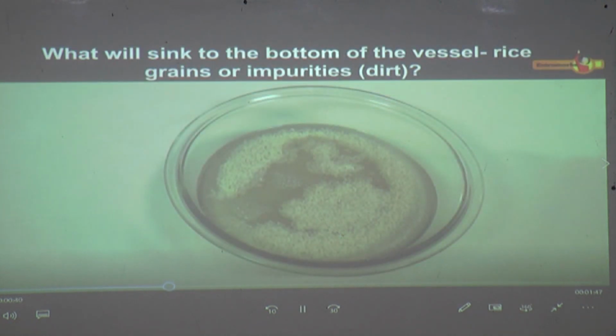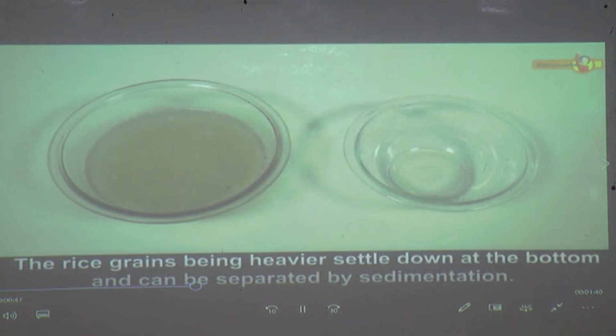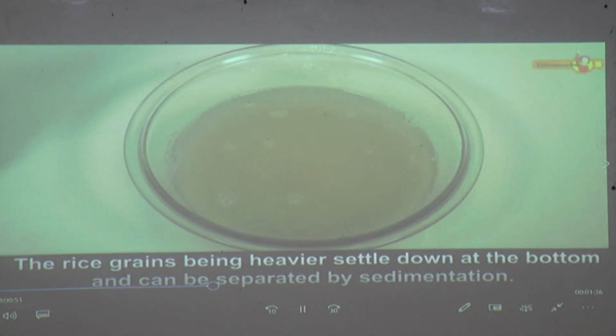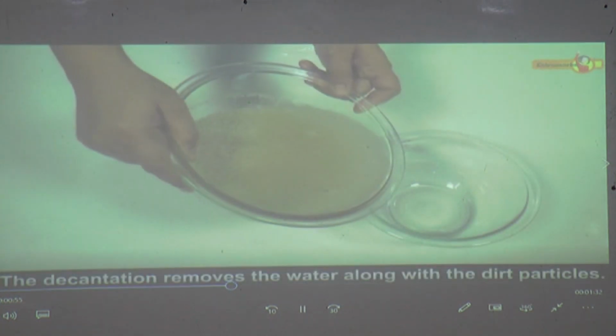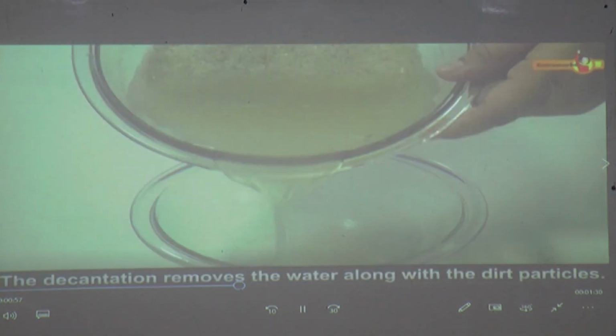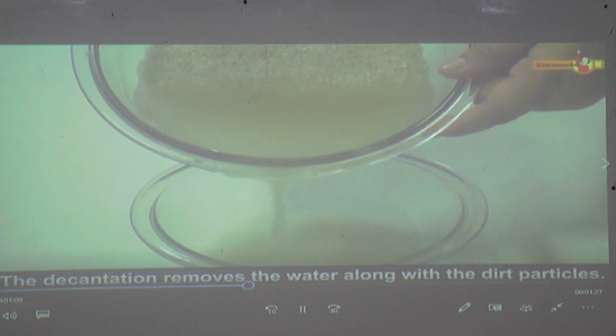Now, what will sink to the bottom of the vessel, rice grains or impurities? In this case, the rice grains, being heavier, settle down at the bottom and can be separated by sedimentation, while the decantation removes the water along with the dirt particles.